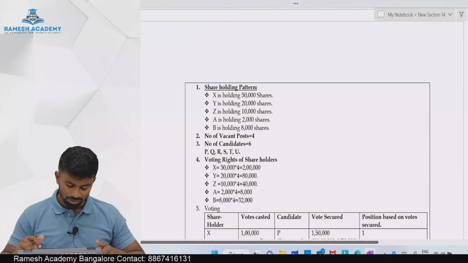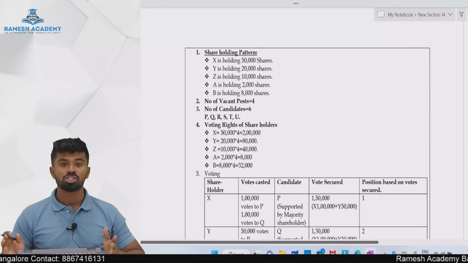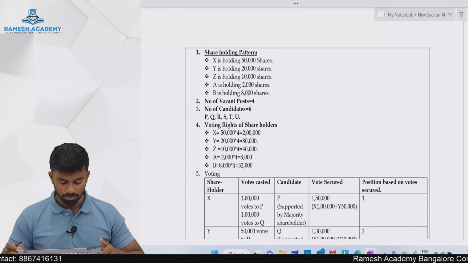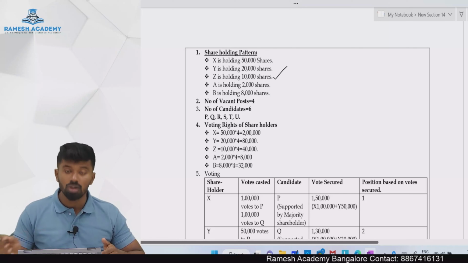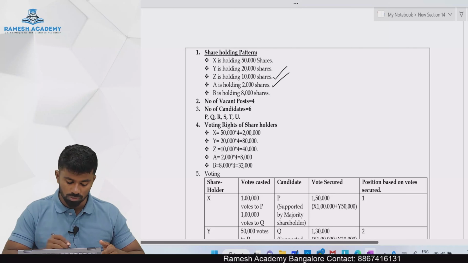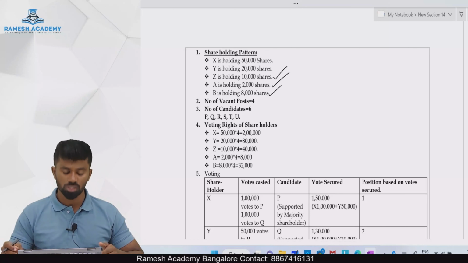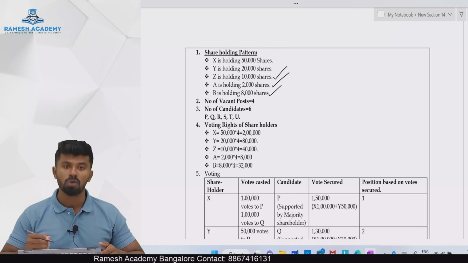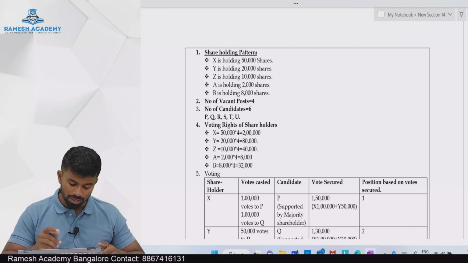Example, there is a shareholding pattern of a company. What is the shareholding pattern? Mr. X is holding 50,000 shares, Y is holding 20,000 shares, Z is holding 10,000 shares, A is holding 2,000 shares, and B is holding 8,000 shares. Number of vacancies we have, 4 vacancies. How many candidates? 6 candidates. Who are they? P, Q, R, S, T, U.